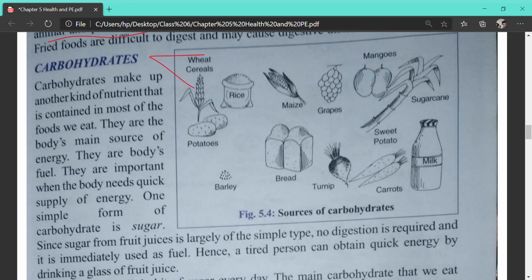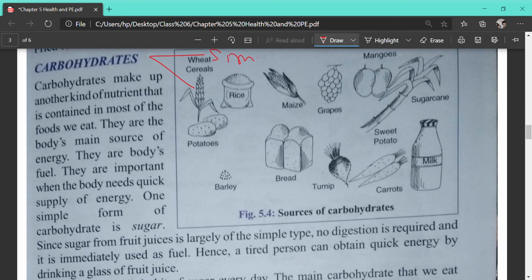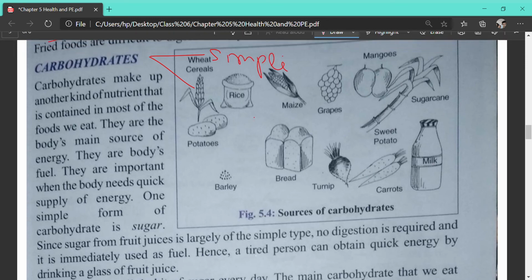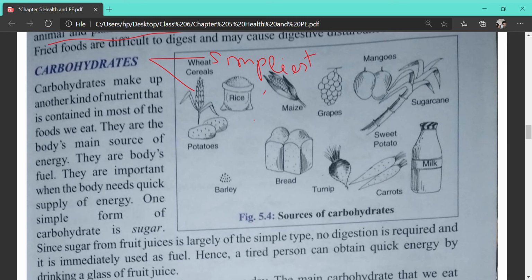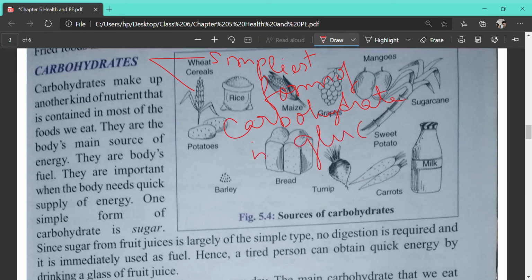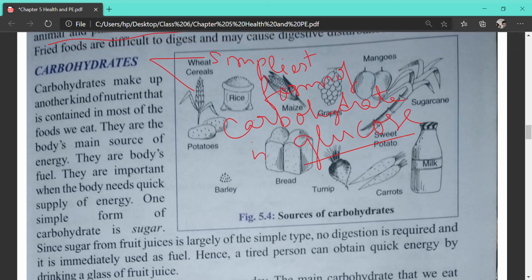Simplest form, simplest form. I'm just writing: simplest form of carbohydrate is called glucose. Okay, is it clear? Simplest form is glucose. Don't write any other name. Simplest form of carbohydrate is glucose. So what is it? Carbohydrate makes up another kind of nutrient that is contained in most of the food that we eat.